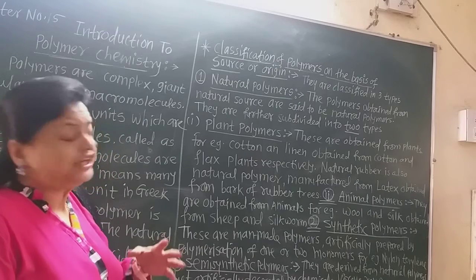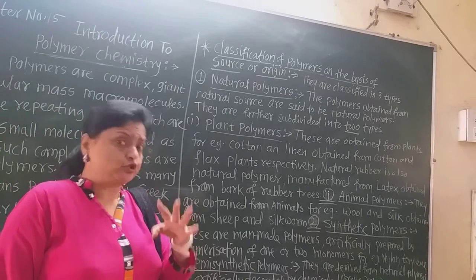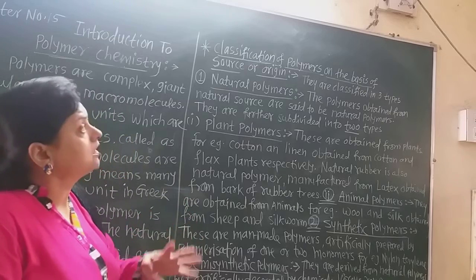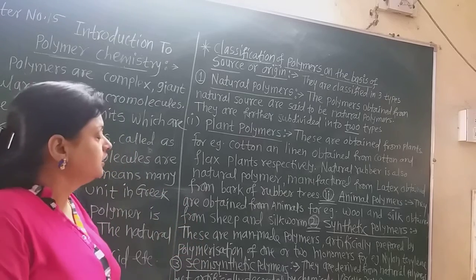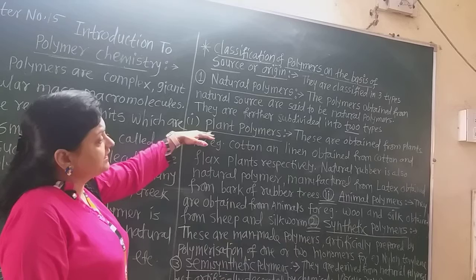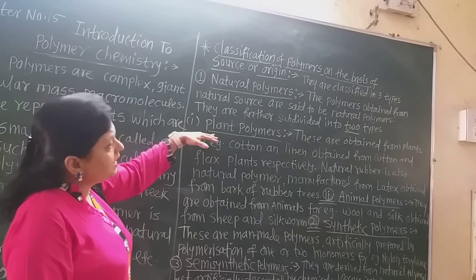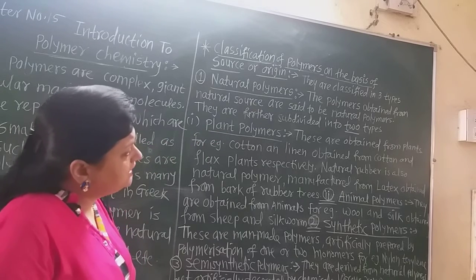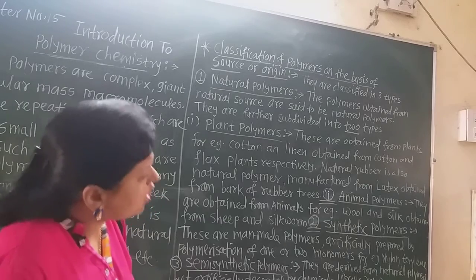But there are 3 main types of polymers based on origin or source. The first is plant polymers, which are obtained from plants.